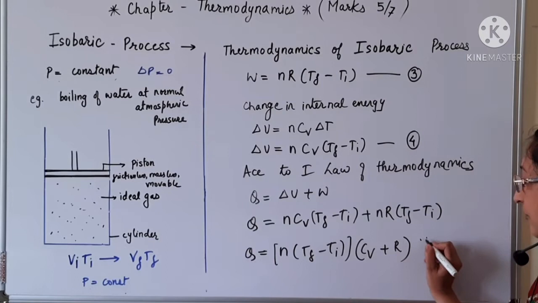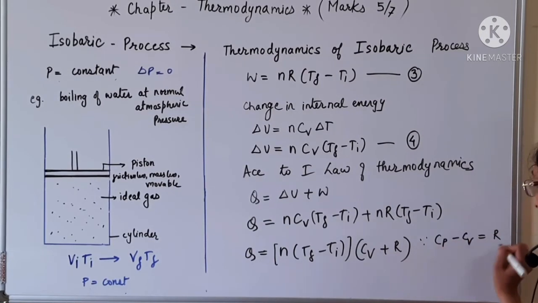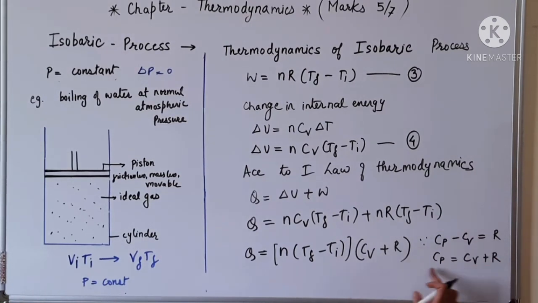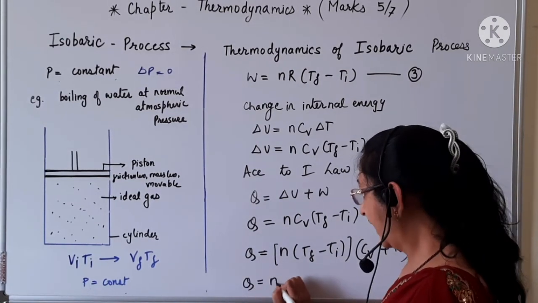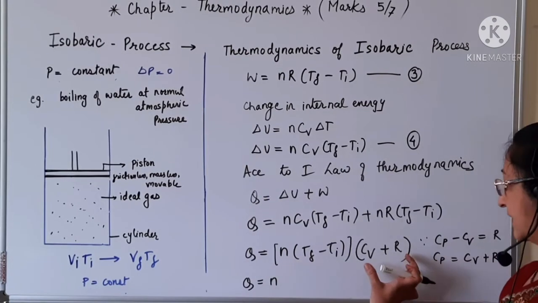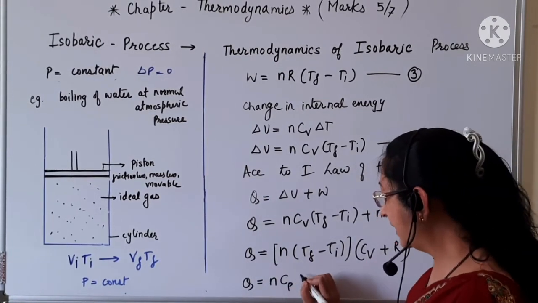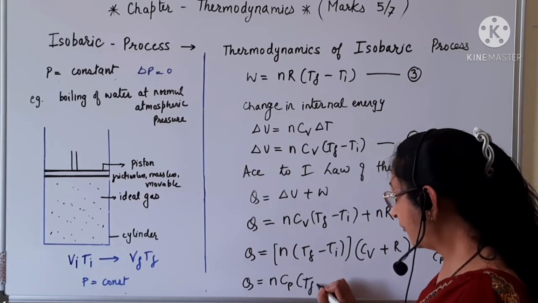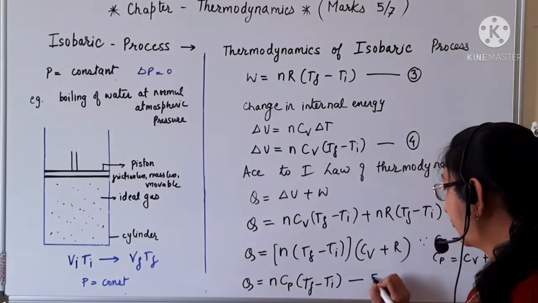Now since we know Cp minus Cv is equal to R, or Cp is equal to Cv plus R, this Cv plus R is equal to Cp, and we can put it here. So we get Q is equal to N Cp (Tf minus Ti). So this will be equation number 5.